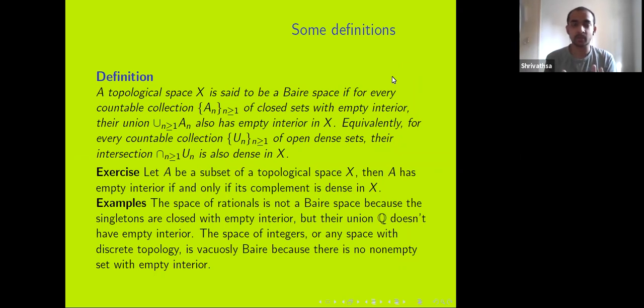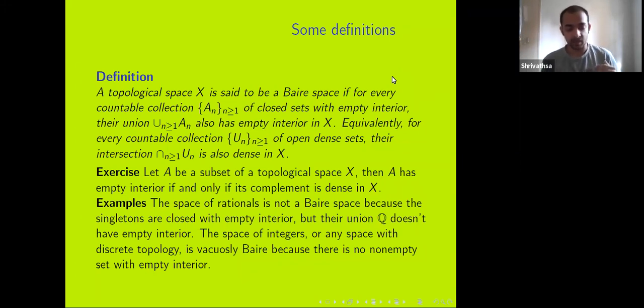And this equivalence is somewhat easy. If you have any set A, and if it has empty interior, that means it doesn't contain any open set, which means that every open set will intersect the complement, which means that the complement is dense. So we have this equivalence between a set having empty interior and its complement being dense.